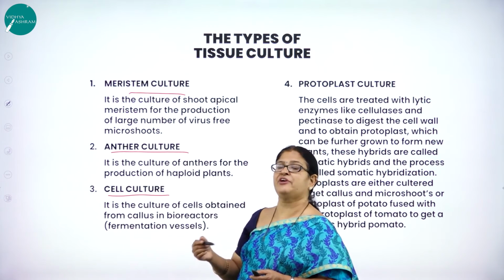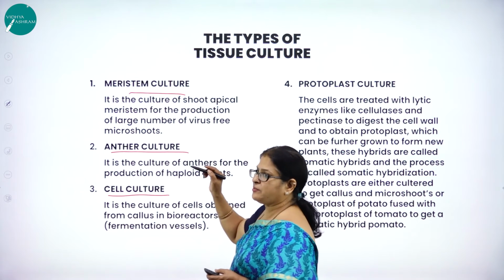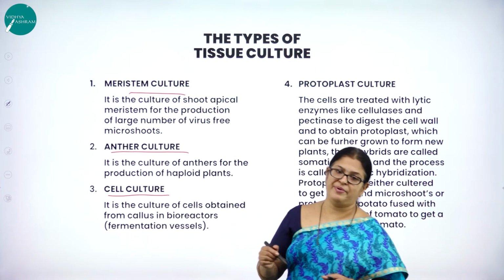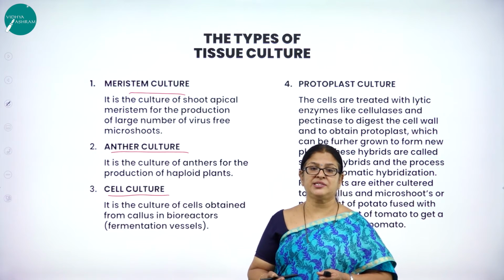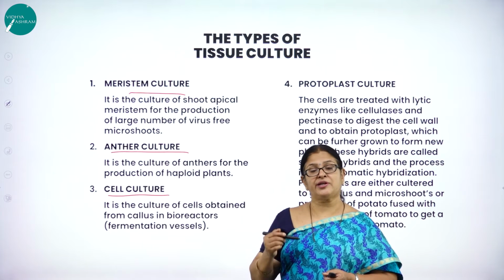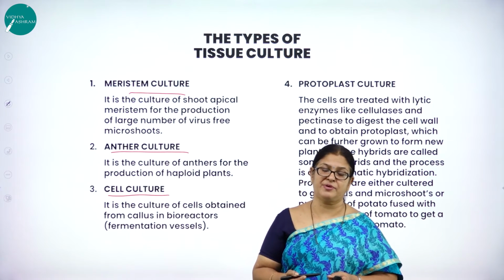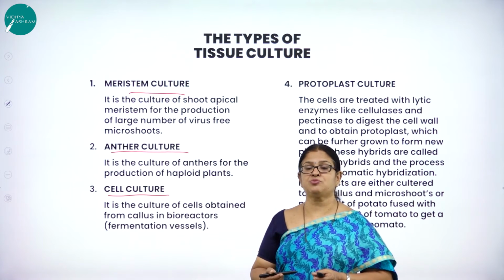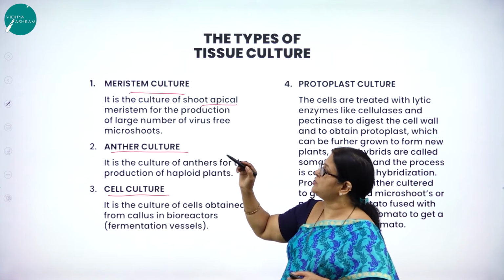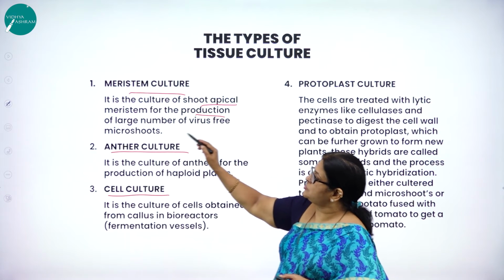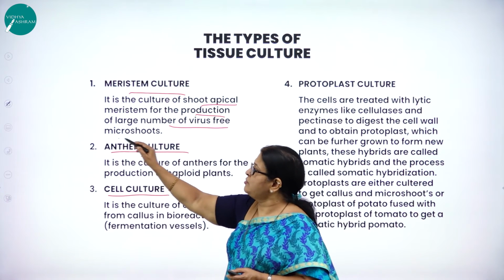So what is meristem? The very word itself will tell you. I think you might have come across the meristematic cells or the meristems, which are usually found in the root tip and the shoot tip, and have the capacity to divide at a faster rate. So the rate of cell division is very fast in the meristematic cells, which facilitates what? Growth. So it is the culture of shoot apical meristem, for the production of a large number of virus-free microshoots.